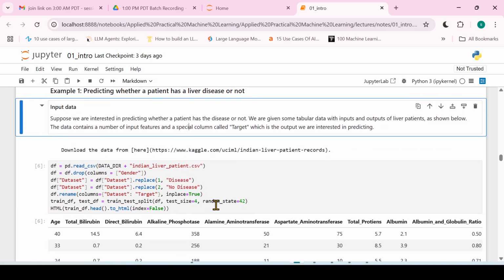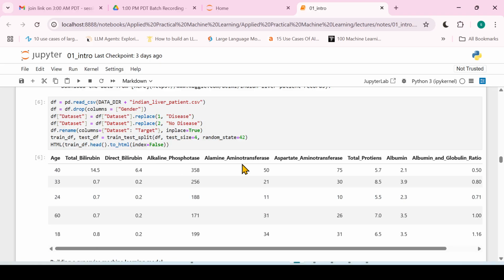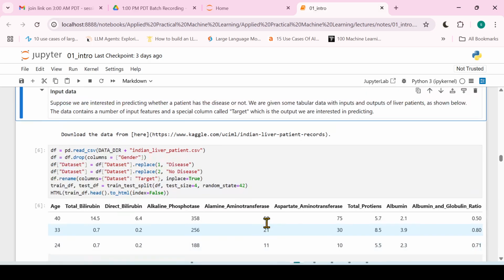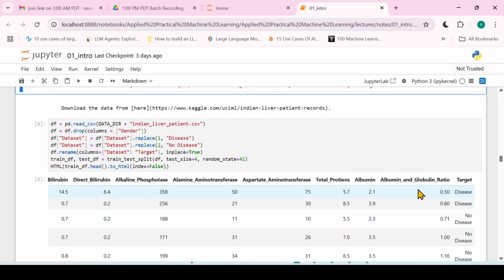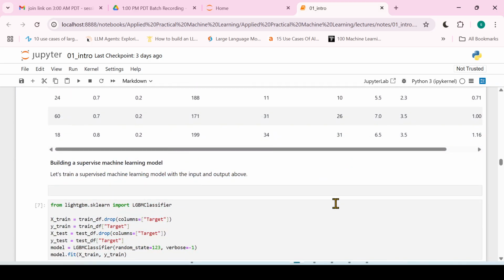Here we are reading the data. You can see that these are the parameters. Based on these parameters, a doctor decides whether this is liver disease or not. Here we can see that as a target we have disease and no disease, right? If there is no disease, that means with these parameters the person does not have liver disease. When you see disease, this means that with these types of parameters the person does have the disease, right? So this is the data we have.